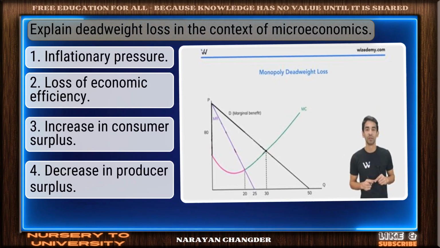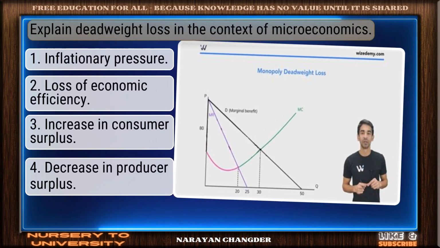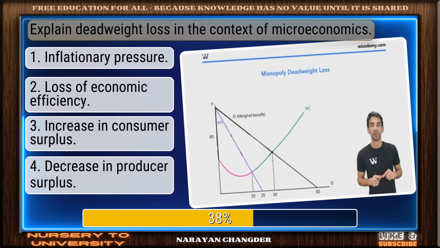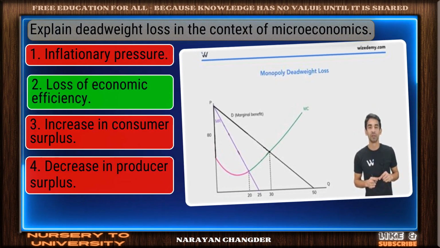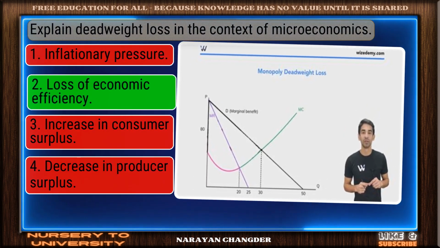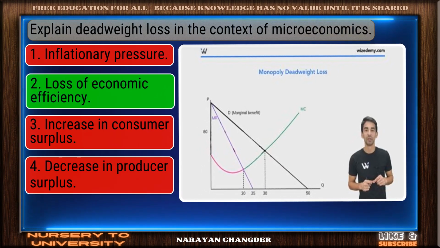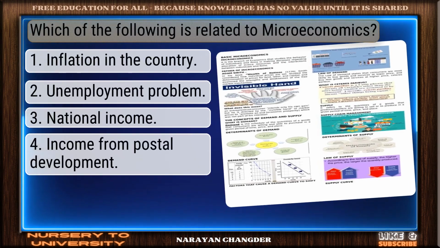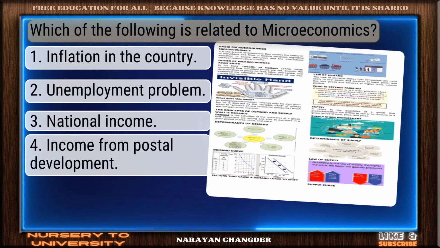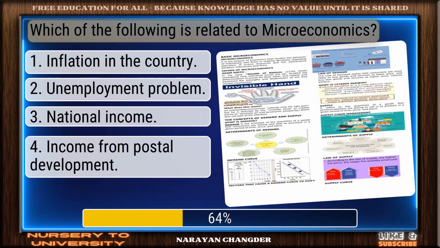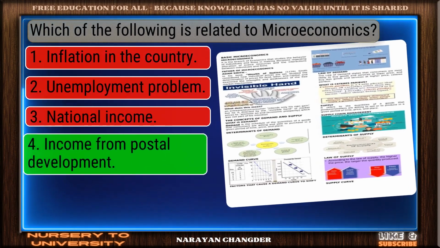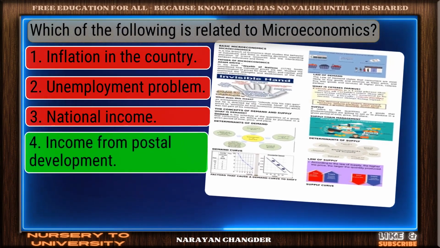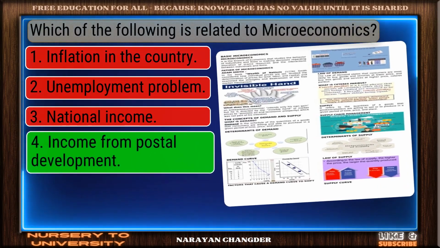Explain deadweight loss in the context of microeconomics. Great thinking. Loss of economic efficiency is the right choice. Which of the following is related to microeconomics? Nice selection. Income from postal development is the correct and valid answer.